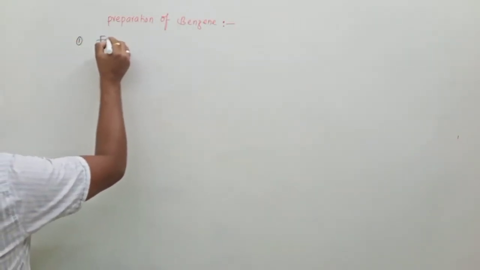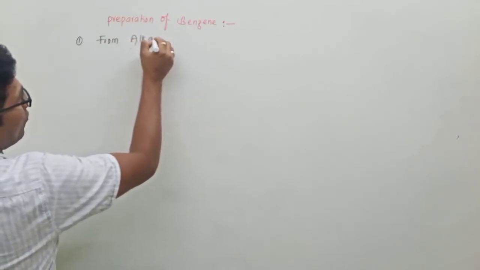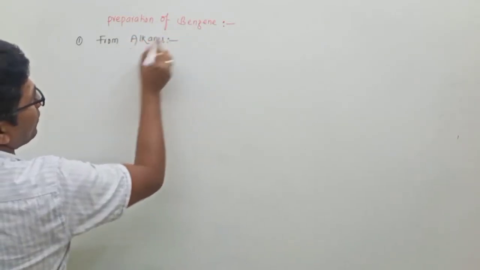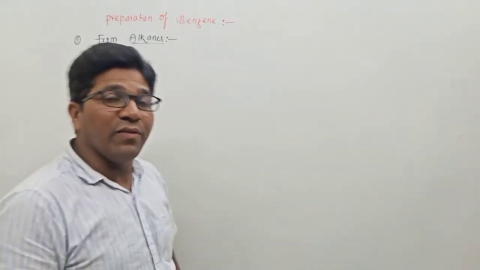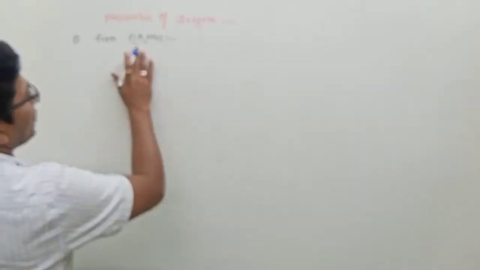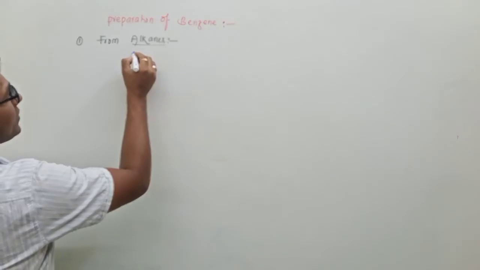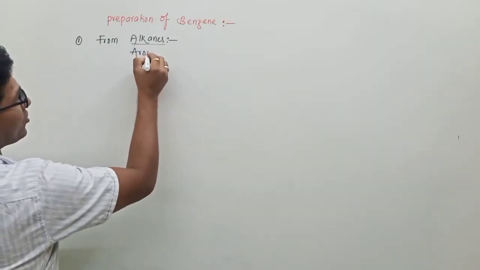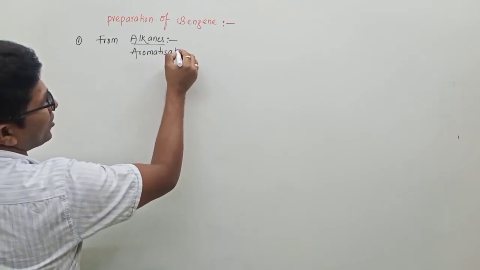First preparation method is from alkanes. Once you check in the alkanes topic, now we are going to prepare benzene from alkane. Benzene means minimum 6 carbons required, so in alkanes also, starting minimum 6 carbons. That process is aromatization.